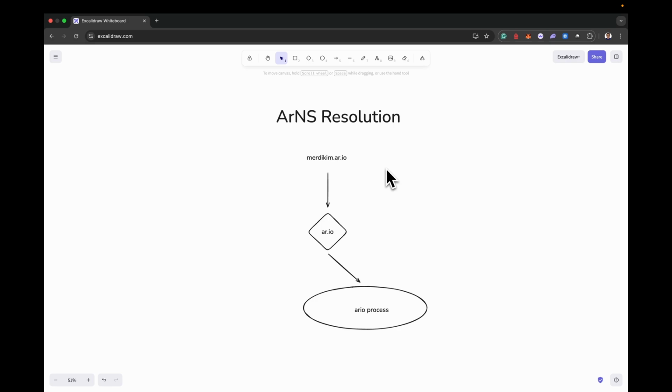But then, let's say, for example, AR.IO is banned from your country, or from where you are, or for some reason you can't access this gateway. This gateway is not accessible. So what you do in that case is simply do something like merdikim.permagate.io, right? And this is going to bring the same result, just with a different gateway. The same resolution is going to happen, but from a different gateway.